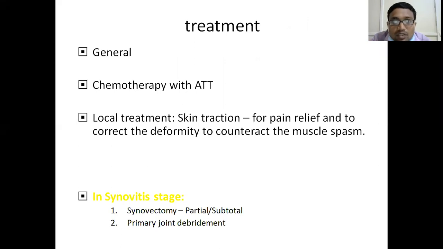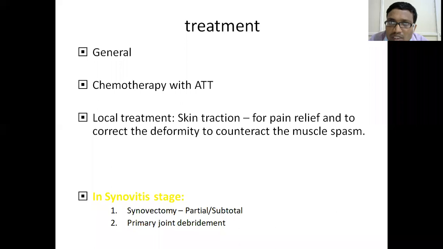Treatment is the same. I have told you the general treatment previously: chemotherapy with ATT. Skin traction will help in reducing the muscle spasm and giving relief to the joint. Sometimes it helps in correction of deformities. Next thing is the role of surgery. The role of surgery is only to confirm the diagnosis.